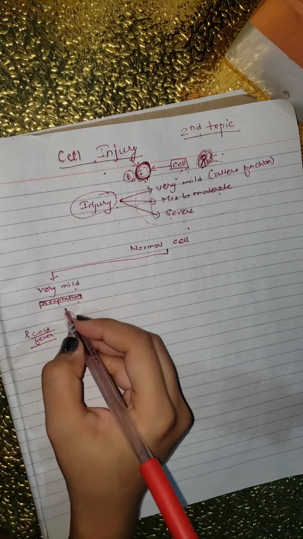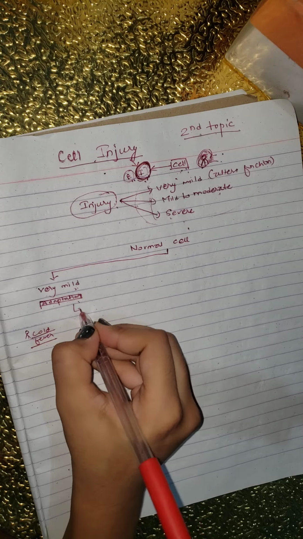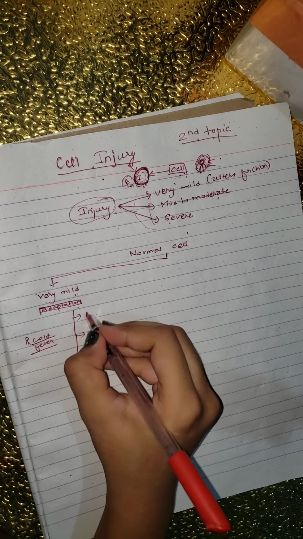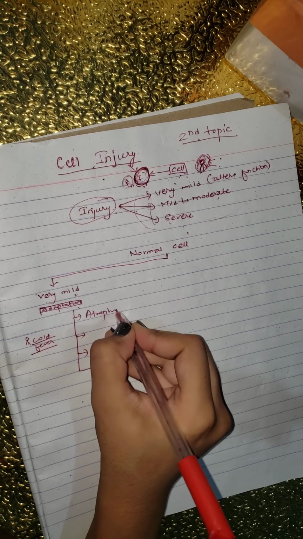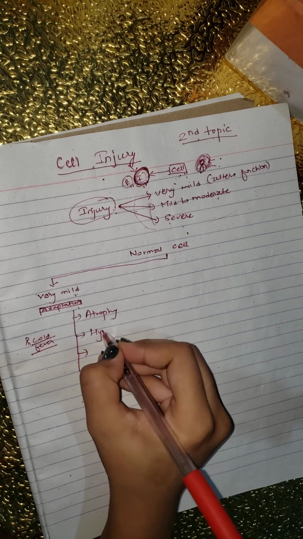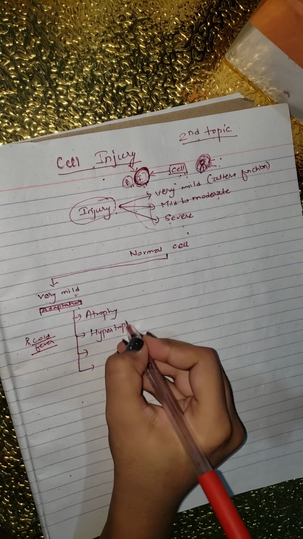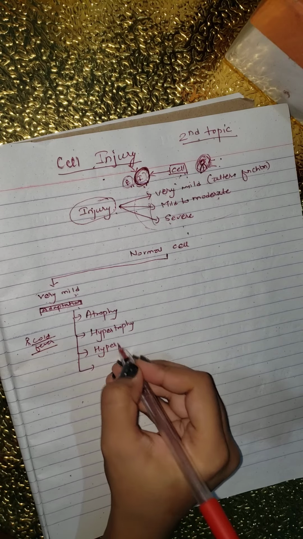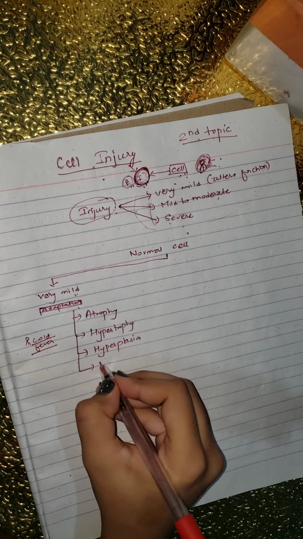So a normal cell encountering a very mild situation will go through the process of adaptation. Through adaptation, it can go through atrophy, hypertrophy, hyperplasia and metaplasia.